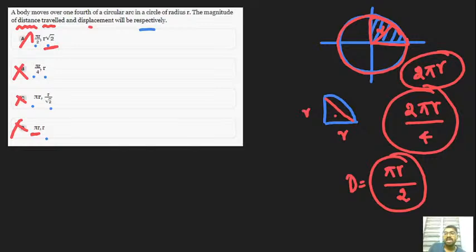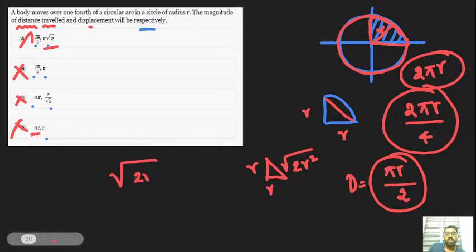That's known as diametrically extreme points. So now you can easily obtain a right angle triangle over here. Here you can easily obtain the root of r square plus r square, which is 2r square. So root of 2r square is nothing but root 2 r. Got it? So that's nothing but r root 2.